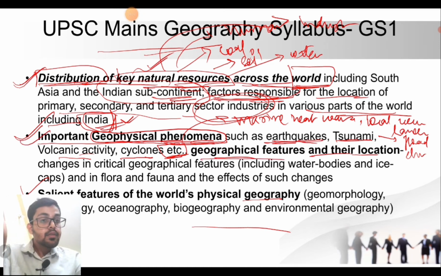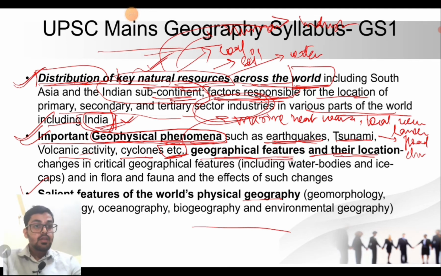And then the syllabus says geographical features and their location.